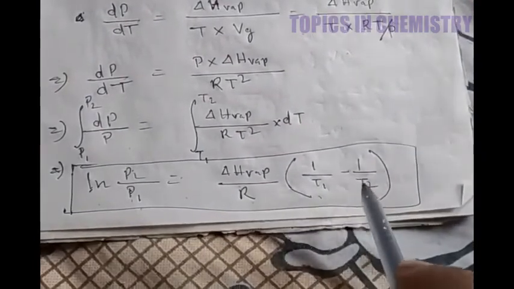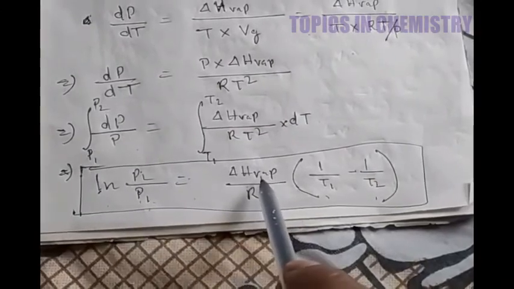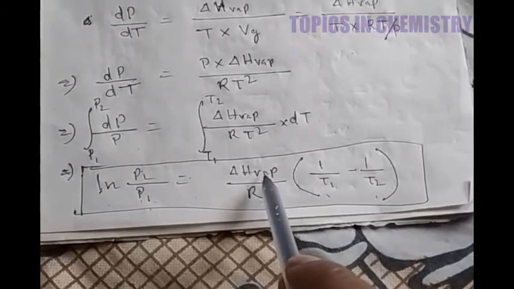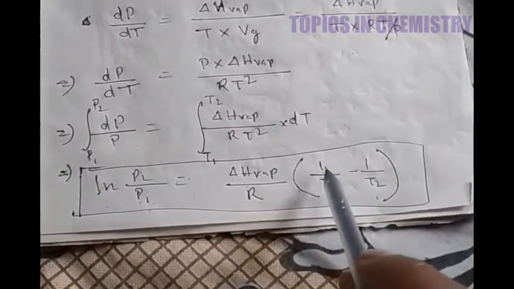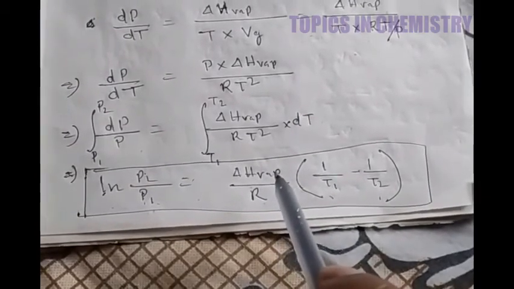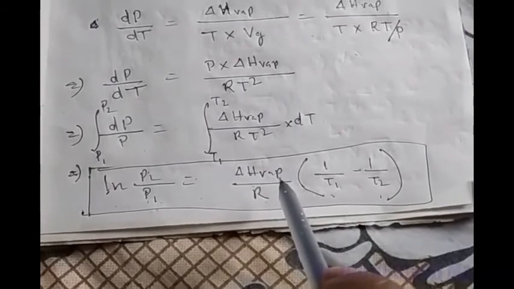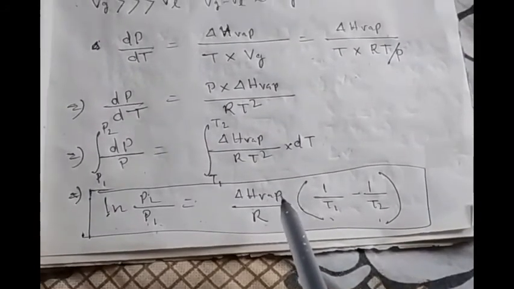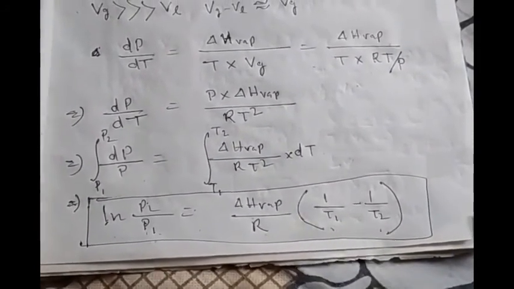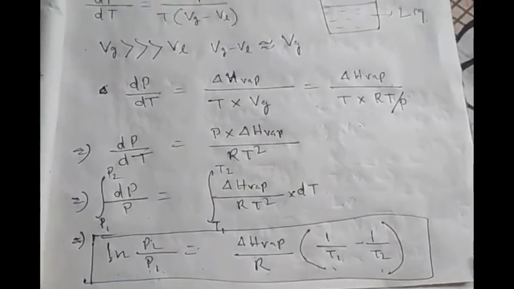If you get the values of T1 and T2, and similarly P1 and P2, you can get the value of delta H vaporization of any liquid. This is a very important equation, and from it you can evaluate the latent heat of vaporization.